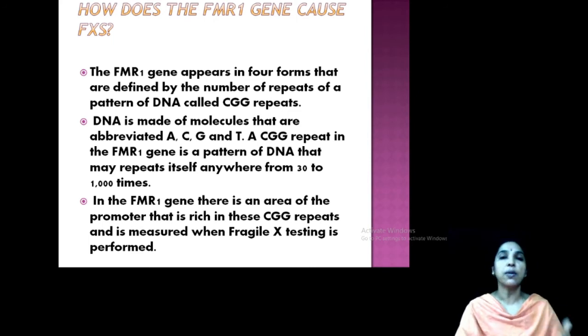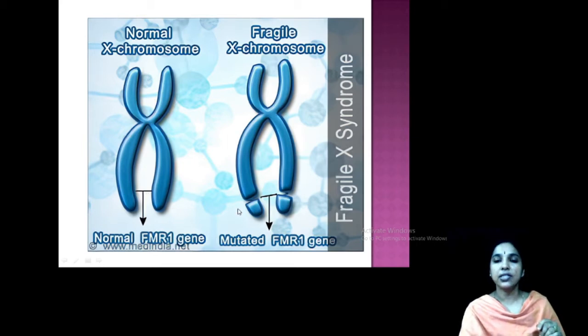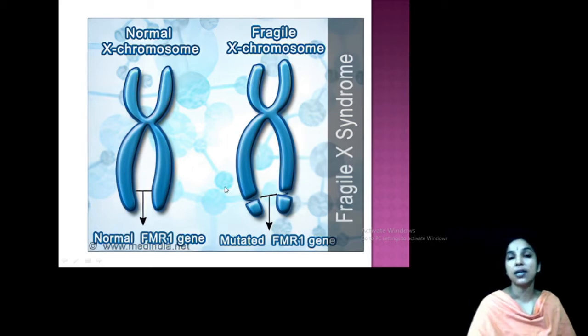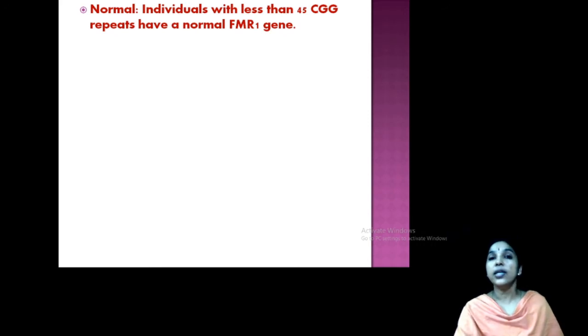Based on the repeats there are different types. So how you can see, this first one is a normal X chromosome with the FMR1 gene location here, and this is a mutated FMR1 gene. Usually in the tip or telomeric part, that region has this problem. Normally individuals with less than 45 CGG repeats have a normal FMR1 gene.